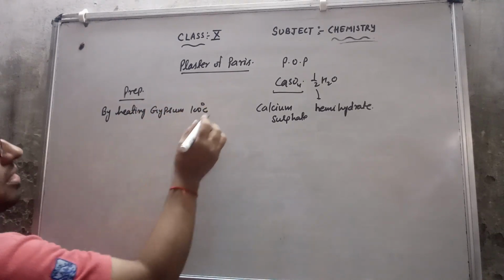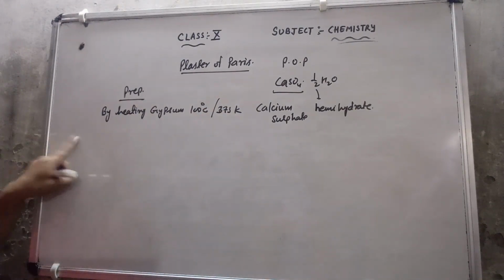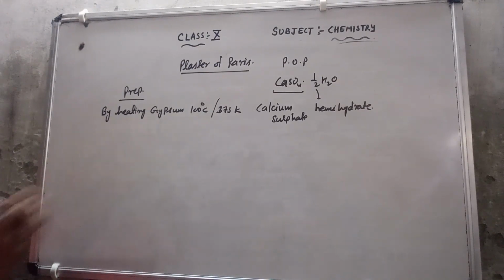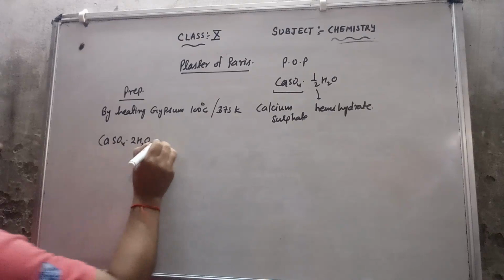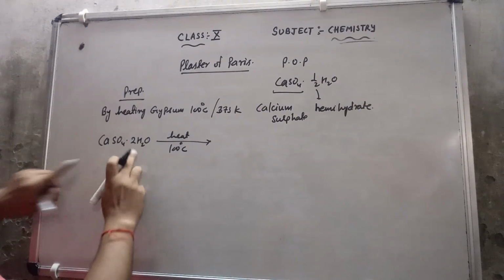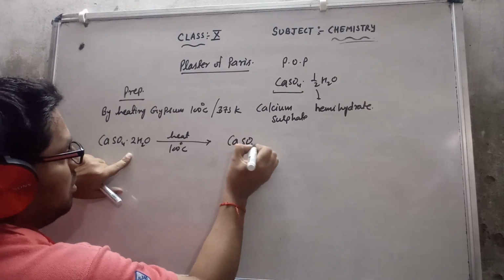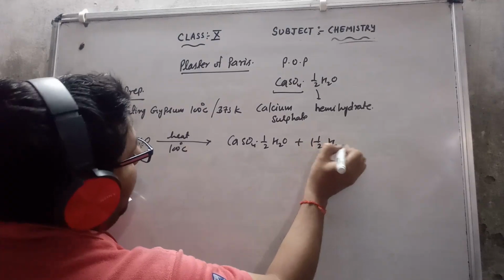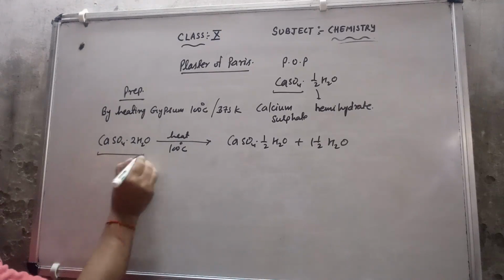At 100 degrees Celsius, or 373 Kelvin, by heating gypsum I will get the POP. Now the gypsum is CaSO4.2H2O. If I heat it at 100 degrees Celsius, then 1.5 molecules of water are eliminated from here, and it will give us CaSO4.0.5H2O plus 1.5 H2O.